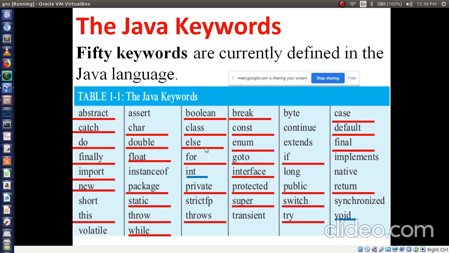In the fourth column you write switch, case, break, default.